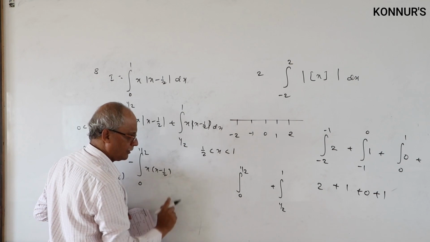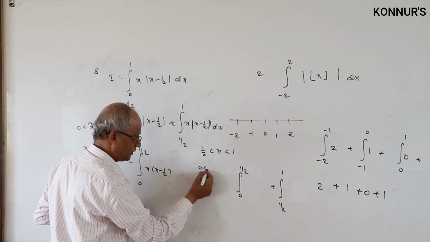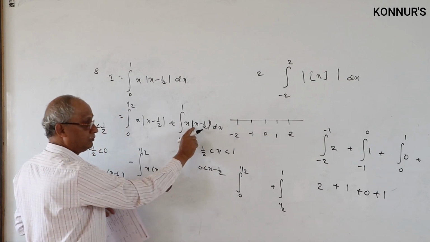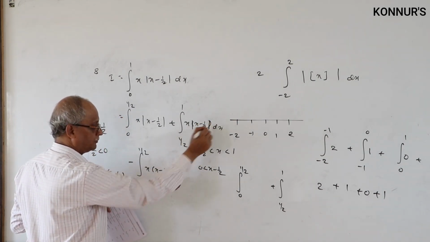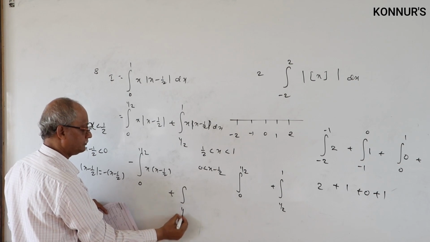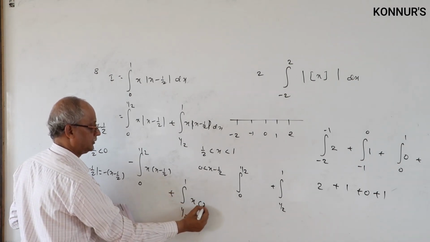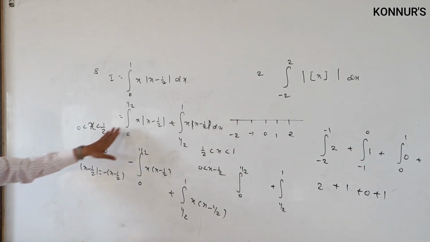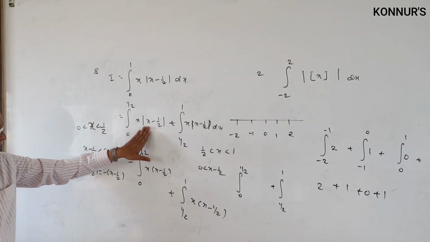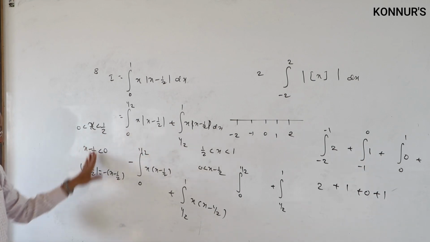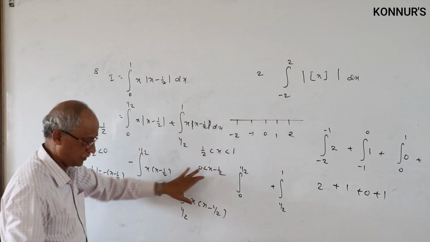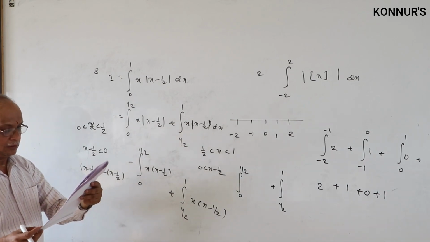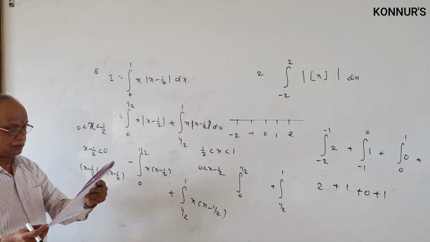Take this half here, x minus half is positive, and the modulus of positive is the same. Now you can finish the integration. I gave the reason how we can define this in symbolic form, this one for this, this one for this. So finish the integration.